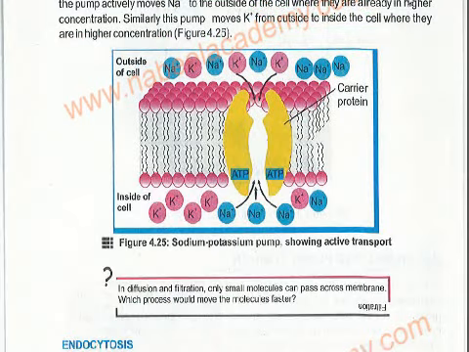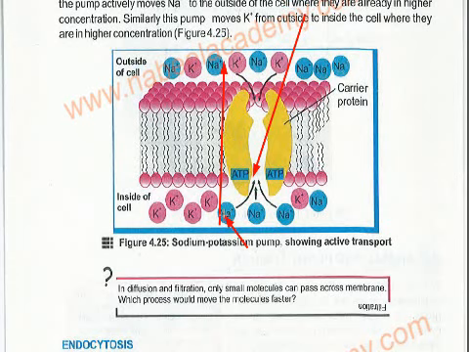Okay, see here they are showing you the sodium. This is the potassium which is going inside, and these are the sodium which are going outside. The sodium is already in higher concentration outside, but it is going outside.